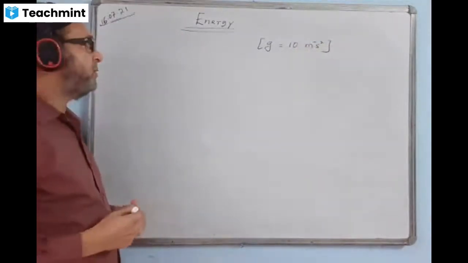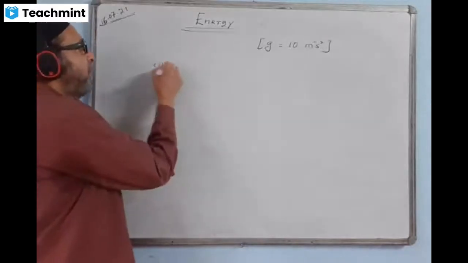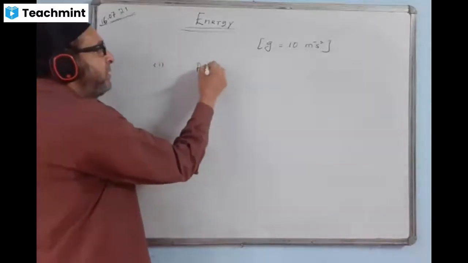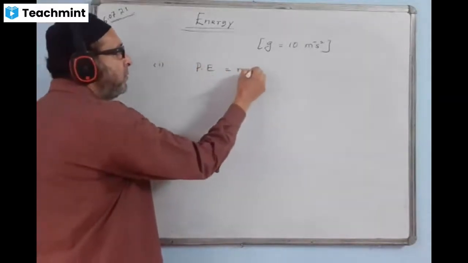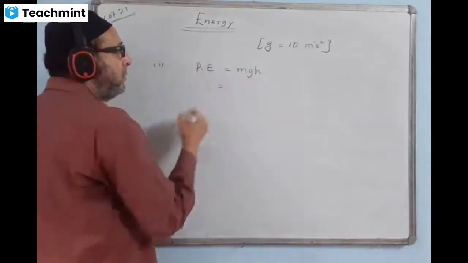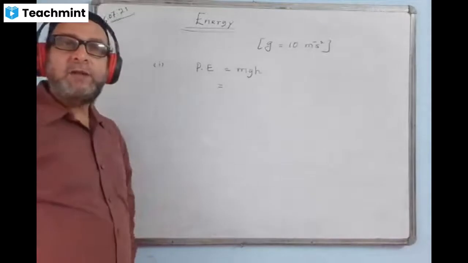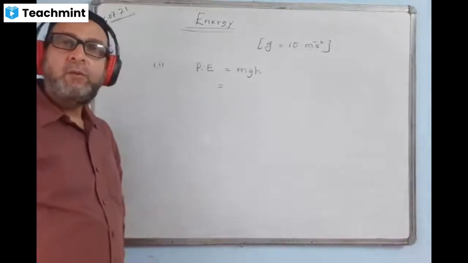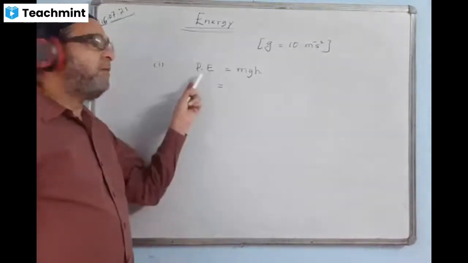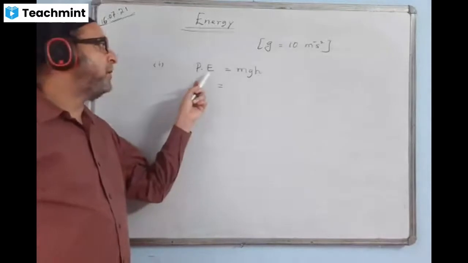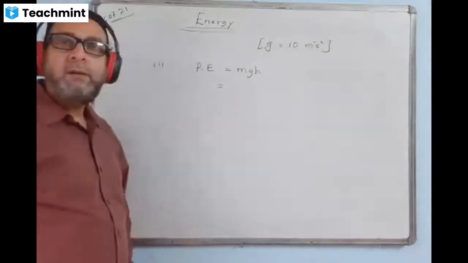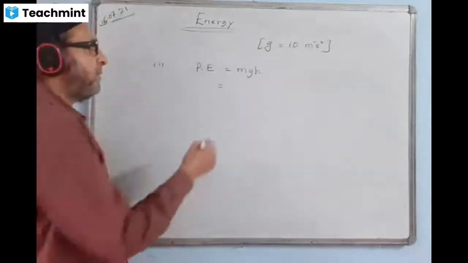Okay, now let us do it. First part we have to find potential energy, right? The potential energy formula is mgh. We put the value of mass of the body.